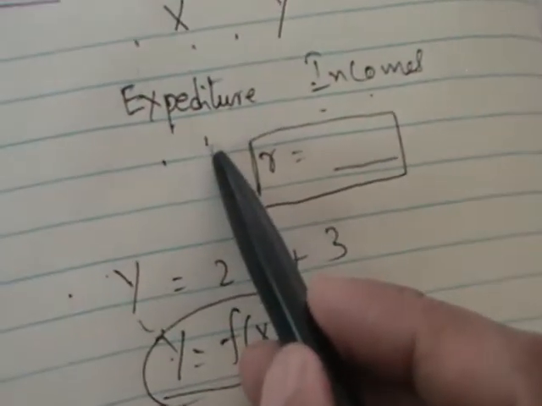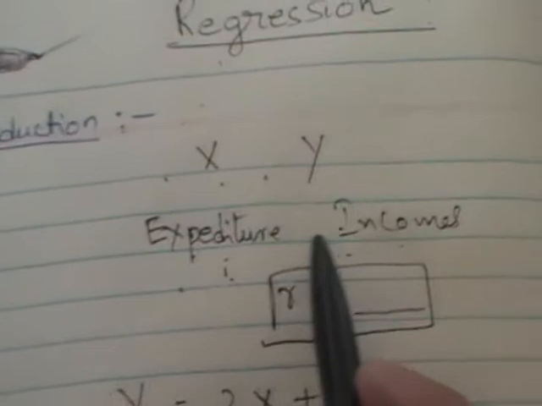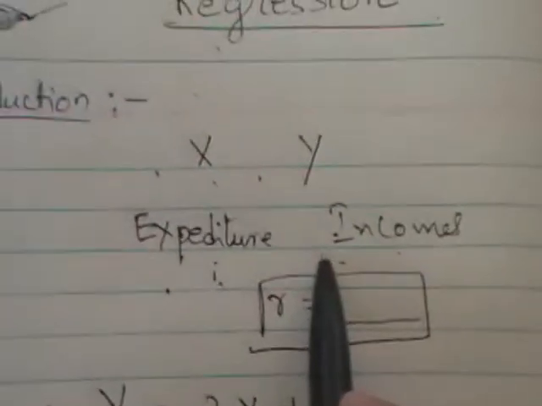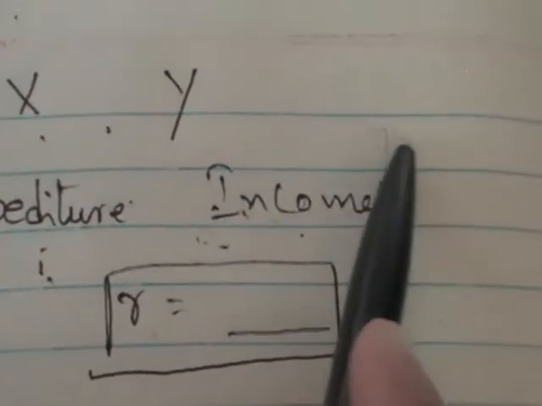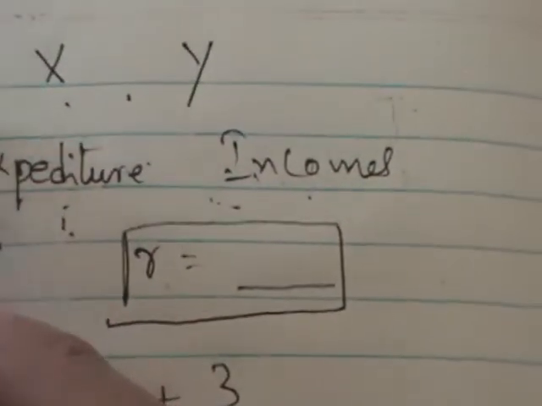In the same example, expenditure and income, once they are correlated you can obtain the regression between those two variables. Clearly, expenditure is dependent on income. As income increases, there is a chance that expenditure also increases.